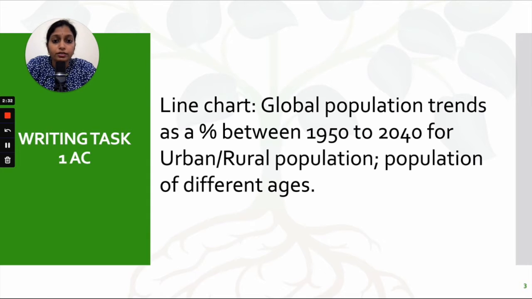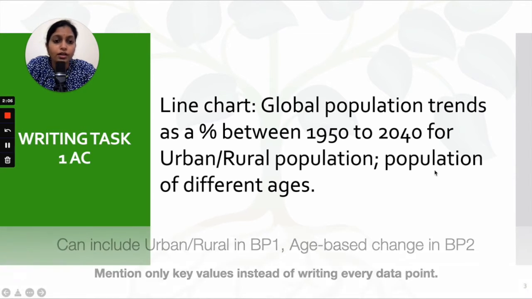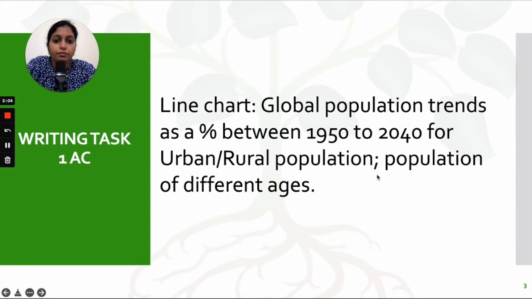You will have to identify how the population grew, whether it was steady, whether it was steep, which age group grew fast, which section of population grew fast. You'll have to identify these patterns, put them in the overview. Because there were two graphs here, it's naturally logical for you to write them in separate body paragraphs. So urban and rural population come in one, and the population of different ages come in the other.